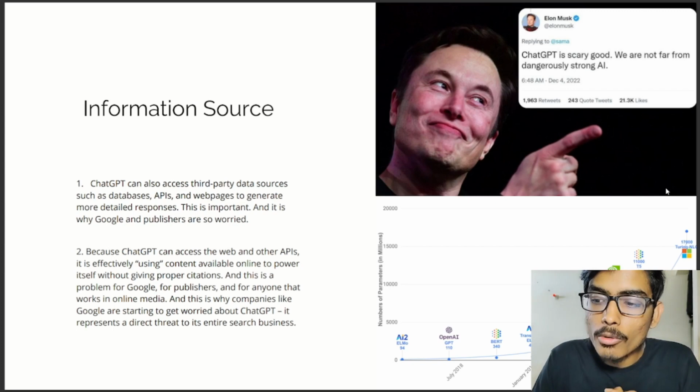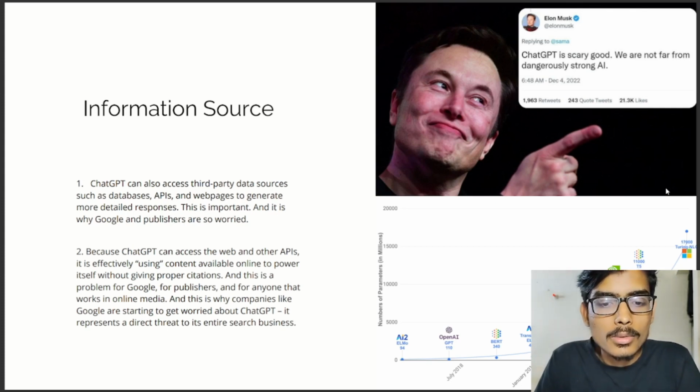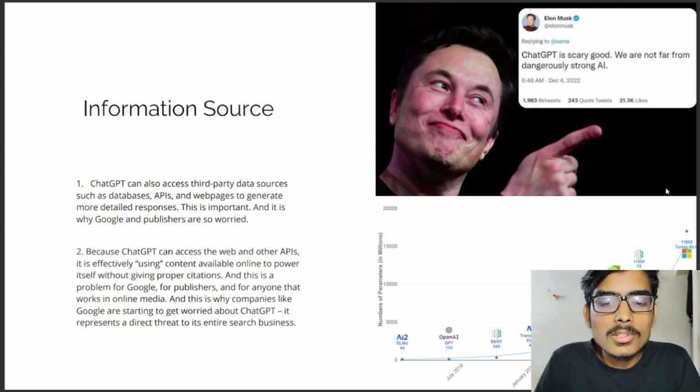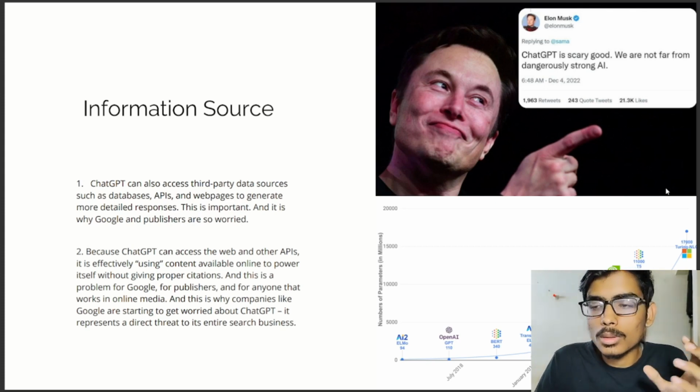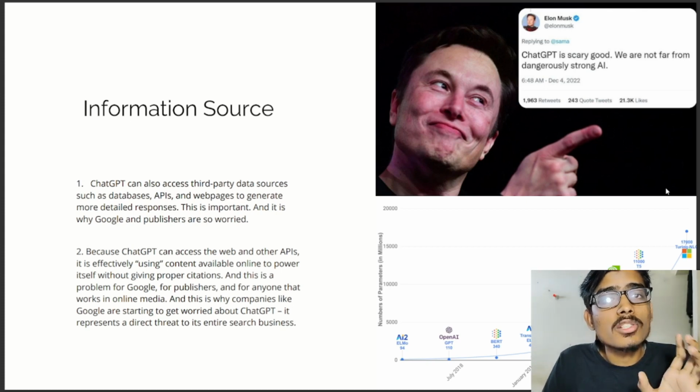Most common question: what is the information source from which ChatGPT searches, how is it producing the best output, the best answer for the question we ask? ChatGPT can also access third-party data sources such as databases, APIs, and web pages to generate more detailed responses. So yeah, if someone has used ChatGPT before, they might come up with something which they will be convinced of, that ChatGPT answers are completely accurate.